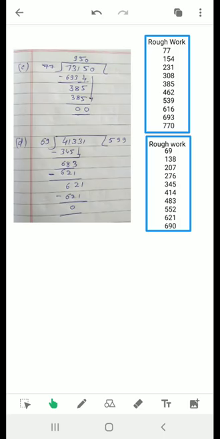Now the number formed is 683. Check, is this 683 in the table of 69 or not? No, it is not there. So what will we take? A number that is just smaller than 683. So that is 621, because after 621 there is 690. We cannot take 690 because 690 is greater than 683.